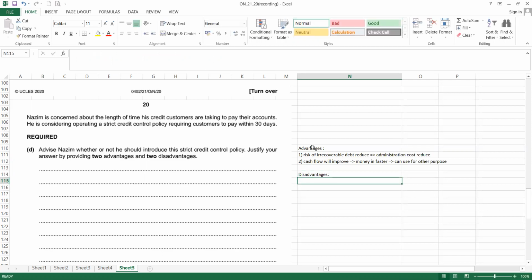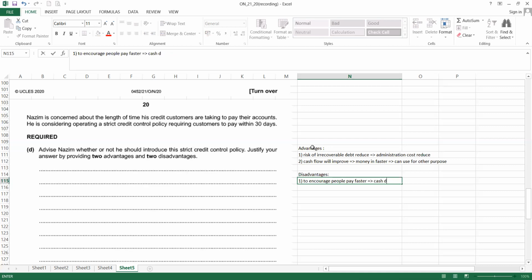Okay, disadvantages. When we want to encourage people to pay faster, most of the time we have to give a cash discount to encourage them.